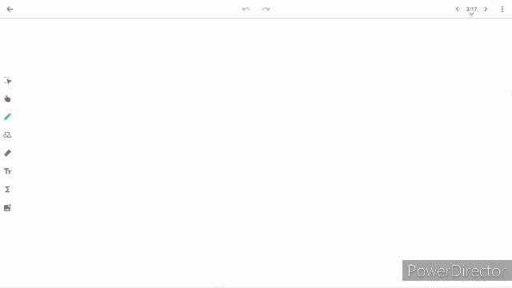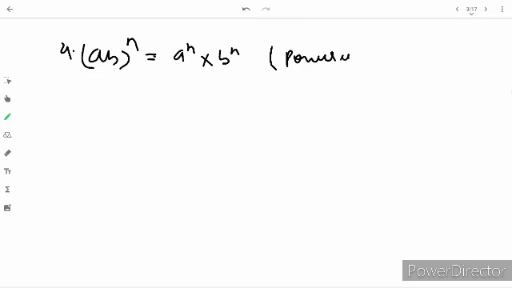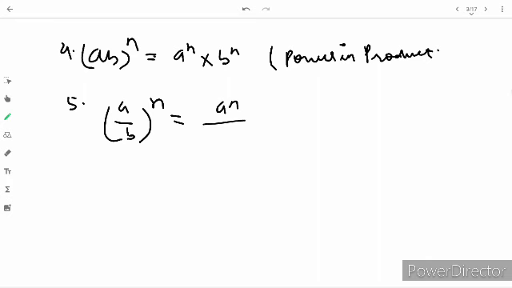So the fourth one is (ab) raised to n equals a raised to n into b raised to n, which is power in the product.